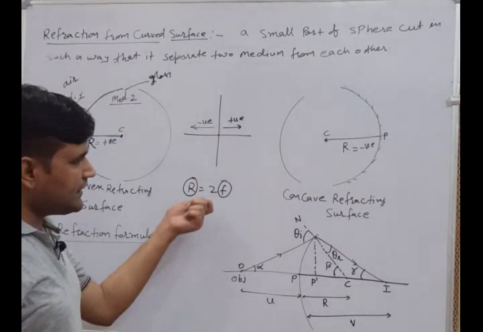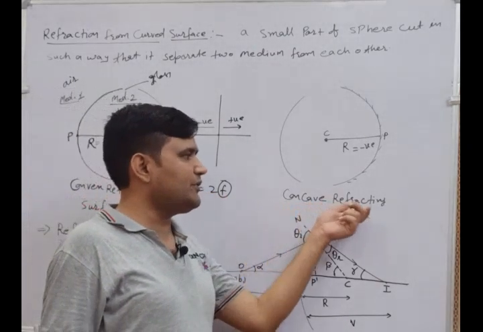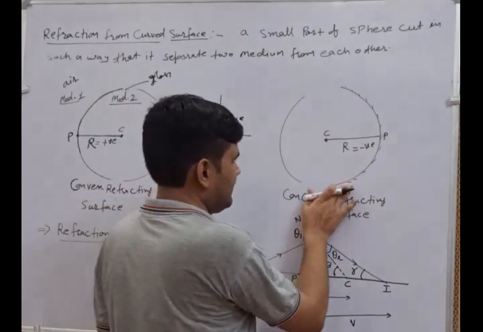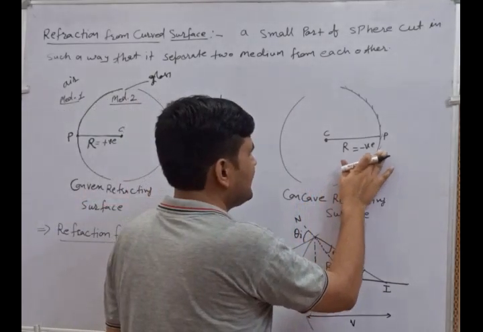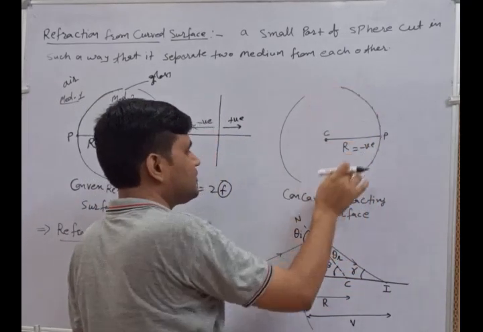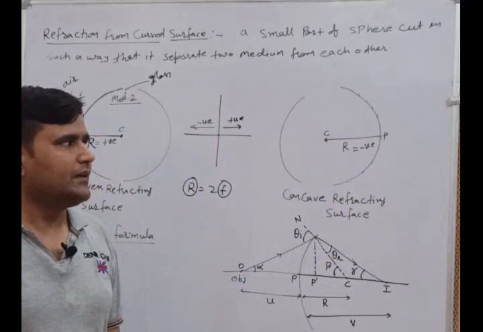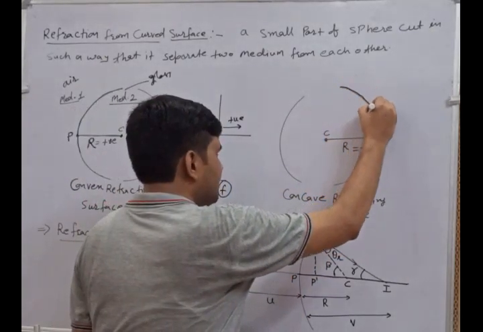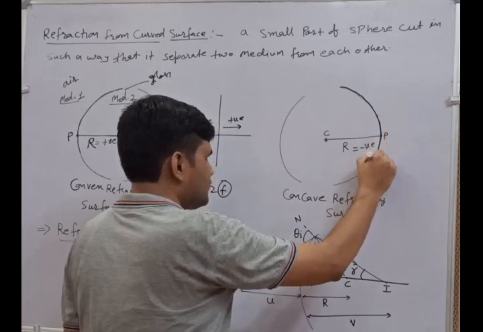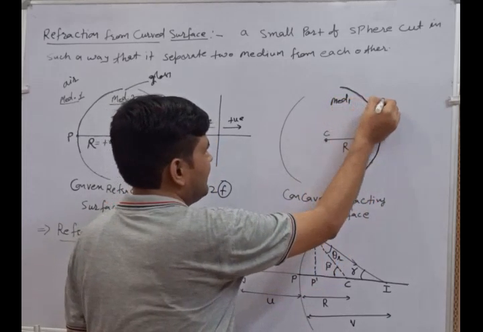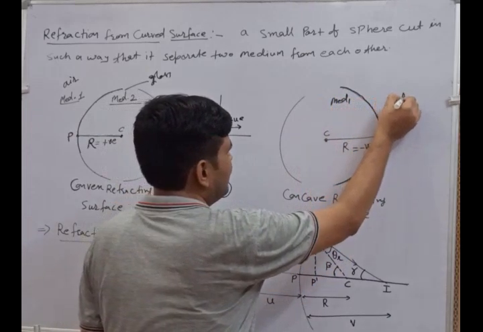Now the next one is the concave refracting surface. Here, as per the concave mirror formulations, when we polish the outside surface, it is constructed as a concave mirror. Here we are considering a surface that is not polished from the outside. It means it is the separation between medium 1 and here it is medium 2.